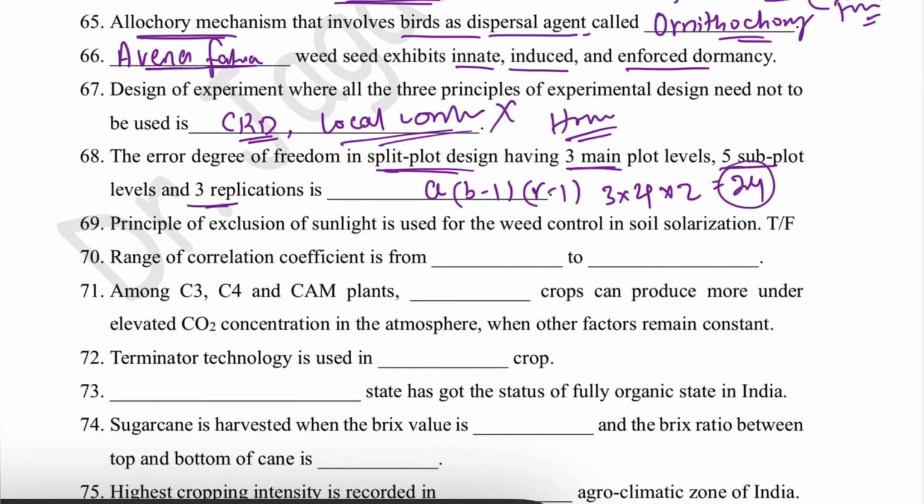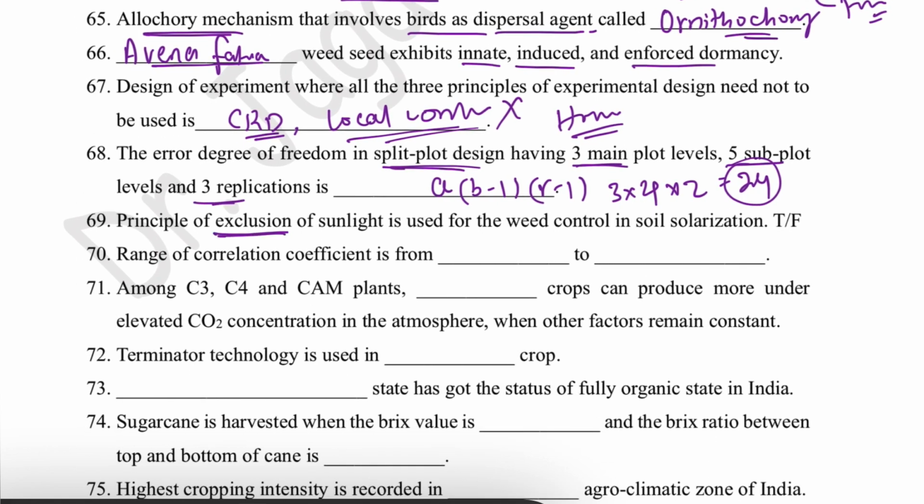Then, the principle of exclusion of solar radiation is used for weed control in soil solarization. True or false? This is absolutely false, because we are using solar radiation in soil solarization. Where are we excluding sunlight to control weeds? In mulching. In mulching this principle is used, but in soil solarization we are using solar radiation, not excluding it.